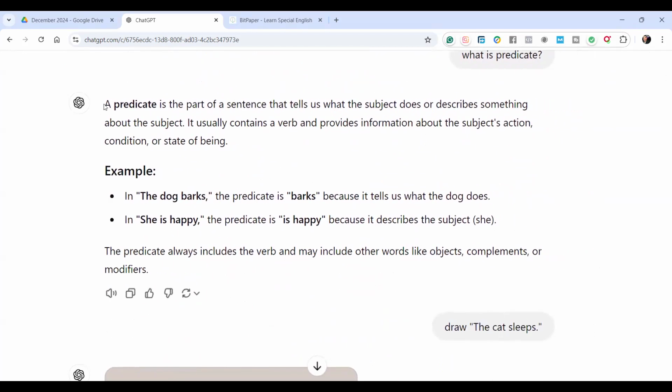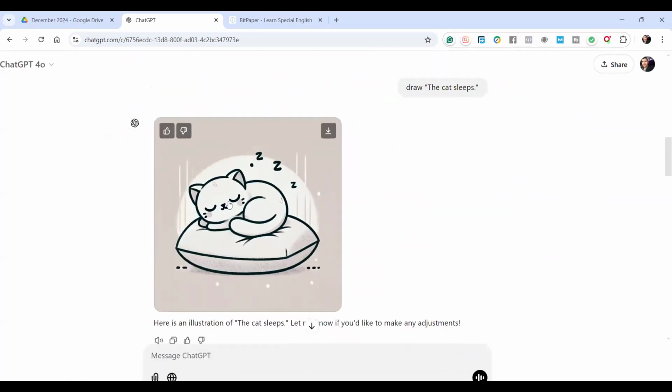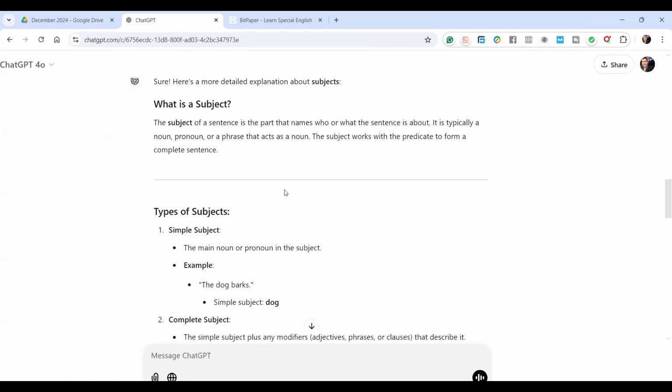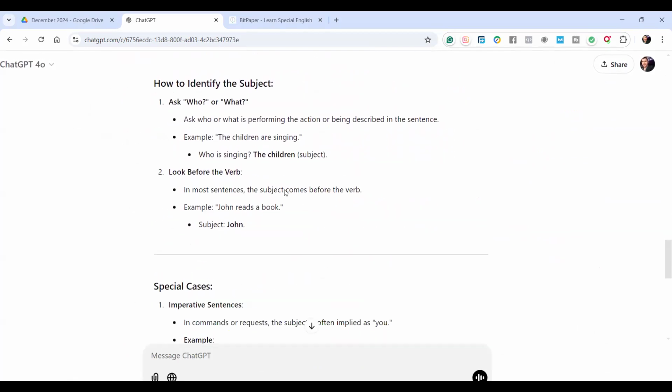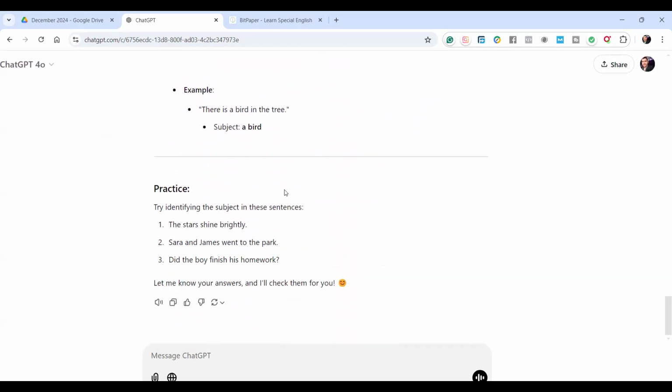Then we talked about the predicate, which can be a verb or verb and adjective, whatever completes the sentence. Then we saw a picture for a cat sleeps. Then we learned more about the subjects and types of subjects. All right. And then we practiced how you can find the subjects.